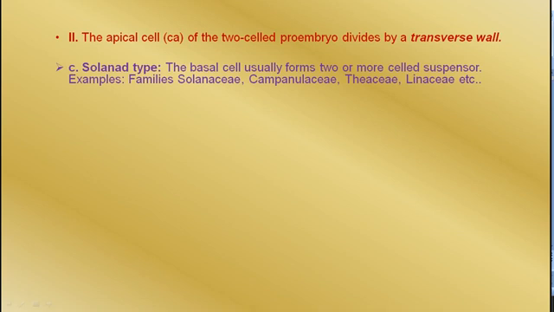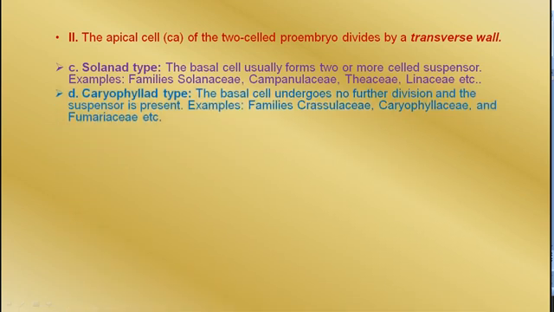Examples are Solanaceae, Campanulaceae, Tiliaceae and Linaceae. The second one is the caryophyllad type. The basal cell undergoes no further division and the suspensor is absent. Families are Crassulaceae, Caryophyllaceae and Fumariaceae.